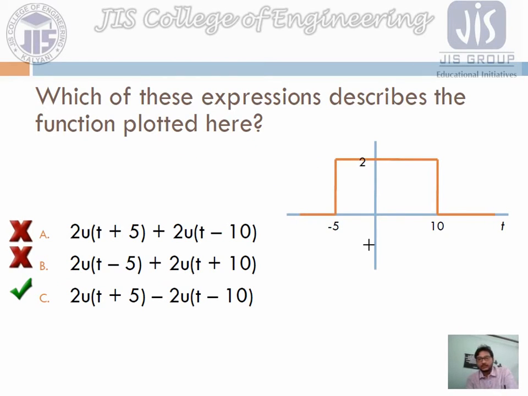Now if we consider the ramp function, then what happened? For the ramp function, generally we design the signal like this. Suppose this is your t at time t and this value is your a. So what will be the signal?